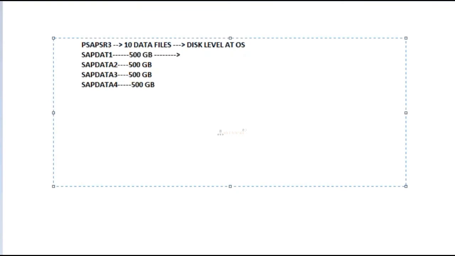Now, for example, these 10 data files are stored in sapdata1. Now sapdata1 becomes full.